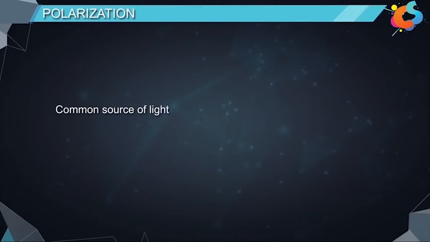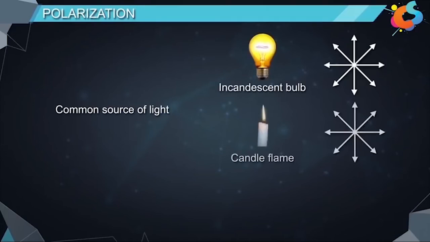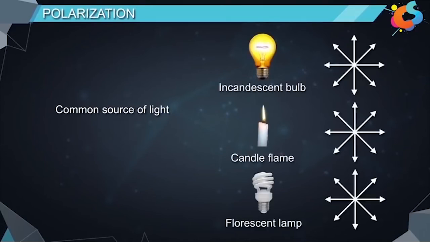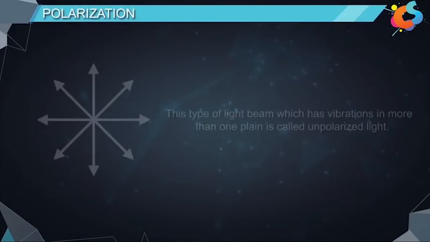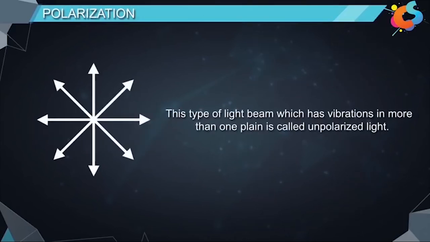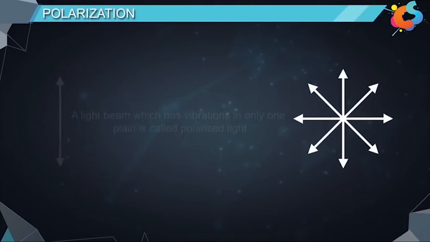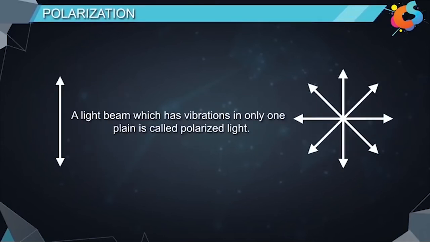Due to this, a common source of light like an incandescent bulb, candle flame, fluorescent lamp, etc. emit light that have electric field vibrations in a number of directions. This type of light beam, which has vibrations in more than one plane, is called unpolarized light. Similarly, a light beam which has vibrations in only one plane is called polarized light.